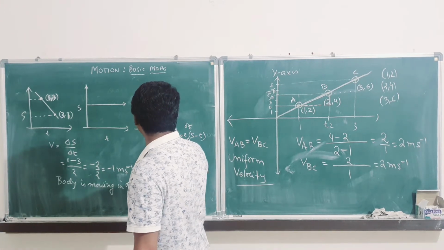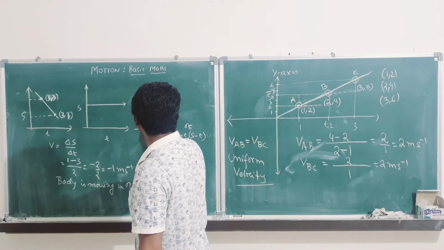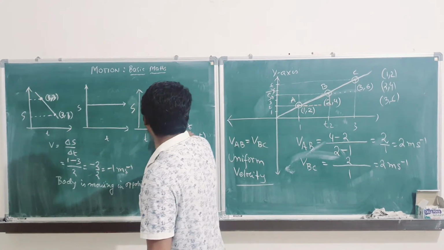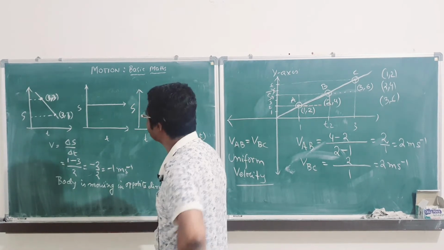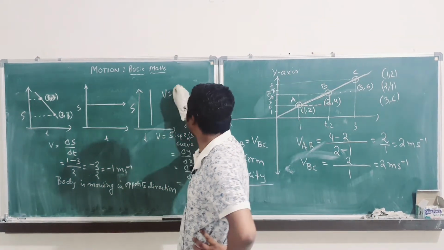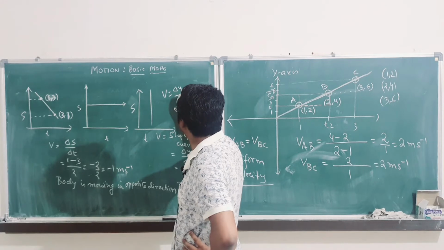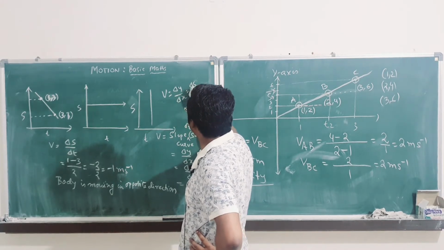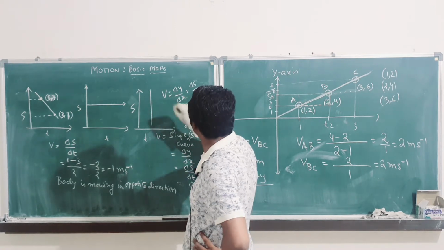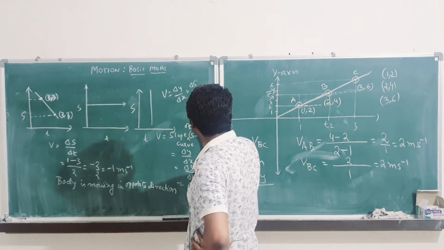Let us take this one now. What will be the velocity over here? Time is not changing, so it is del y by del x, so it is basically del s by del t. Here del t is 0, whatever may be the del s, del t is 0, so this is infinity.